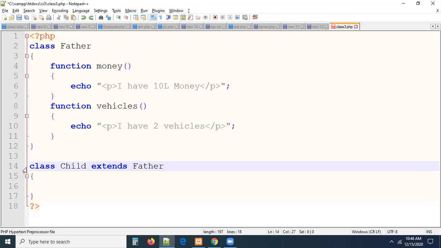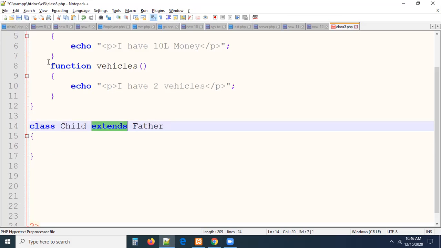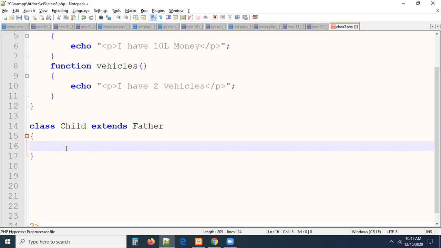Now I'm adding extends father, guys. By extending father, what is the meaning of it? Earlier I told you the child class doesn't have any member inside it. Now because of extending, this child class is also having two methods. But visually, can you see any method in the child class? There is no method; the child class is actually empty. When you extend the father class, these two methods automatically become available in the child class, because you are inheriting the father's properties into the child class.